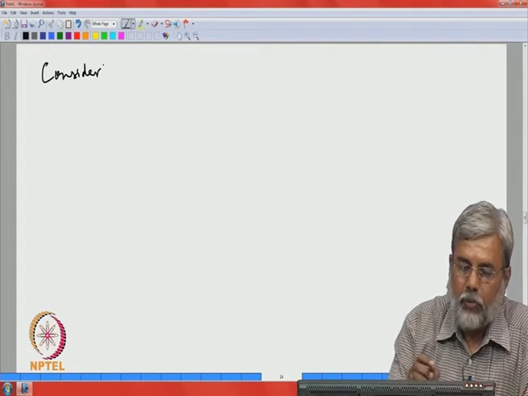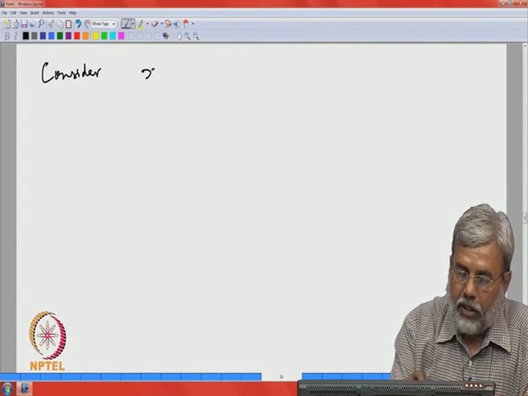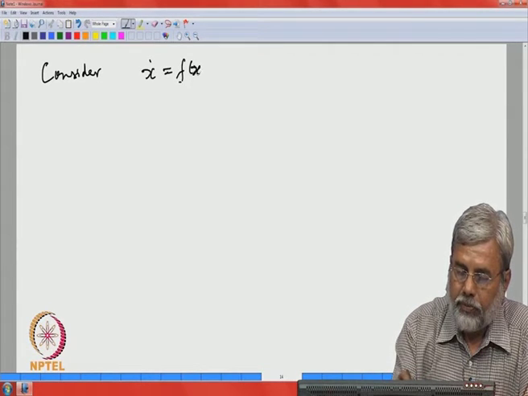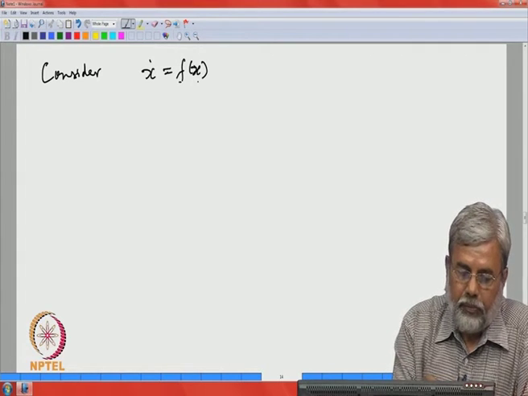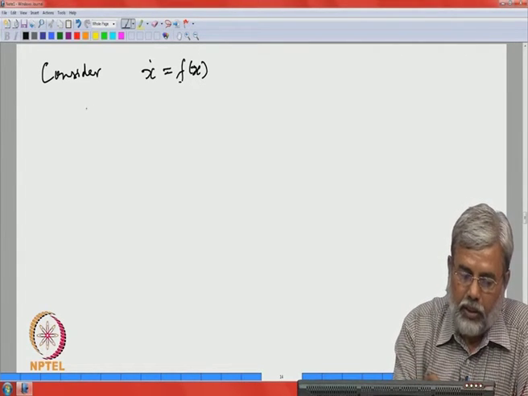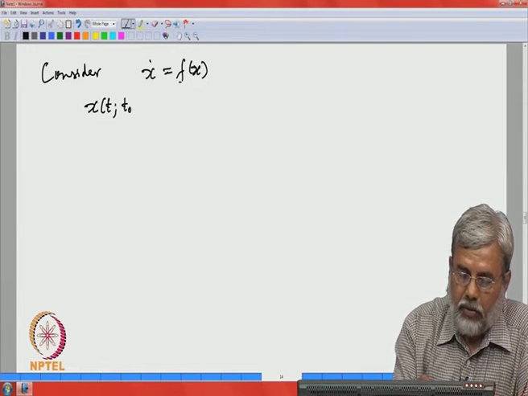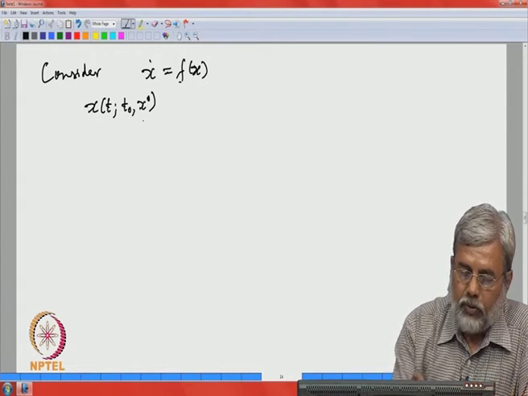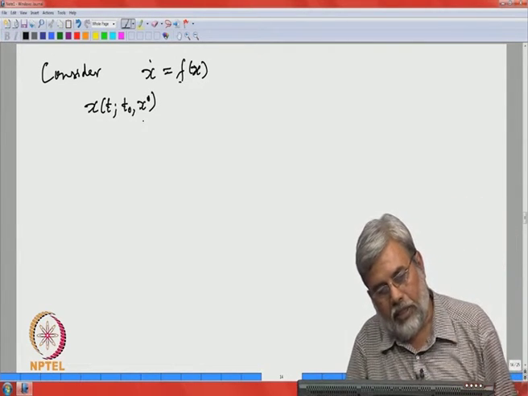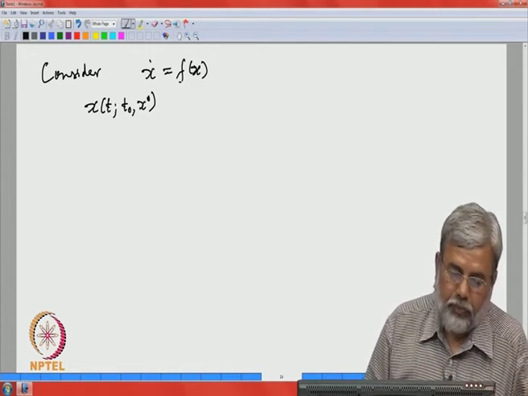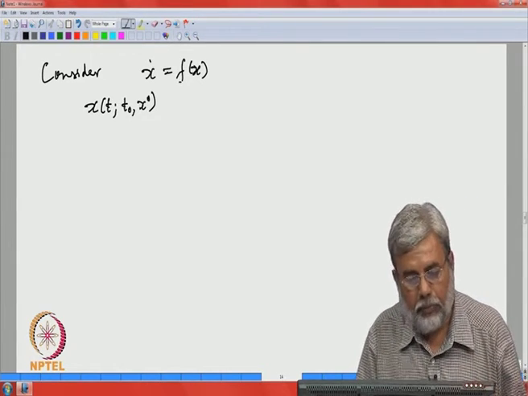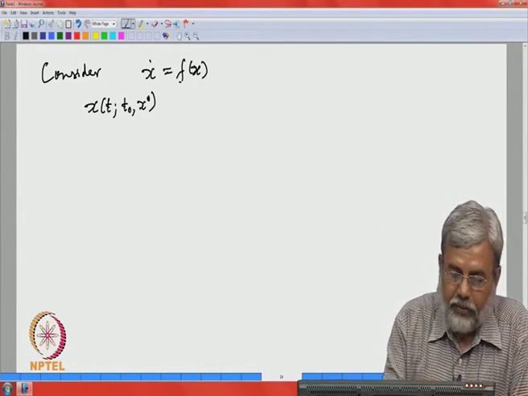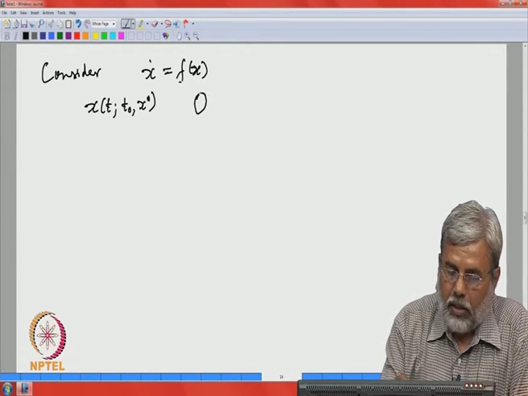Remember, system 1 is x dot equal to f of x, and we have a solution. So, this is our system 1. We have this x of t, t 0, x 0, a solution which takes the value x 0 at the given initial point t 0, and we defined the orbit.